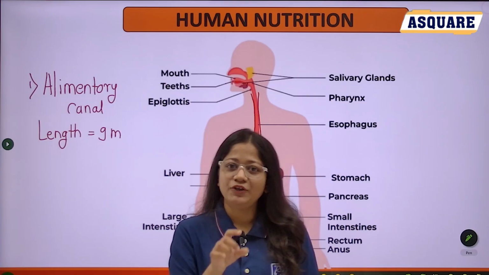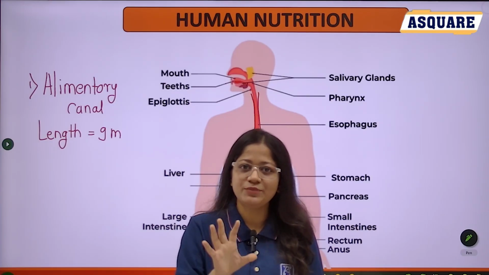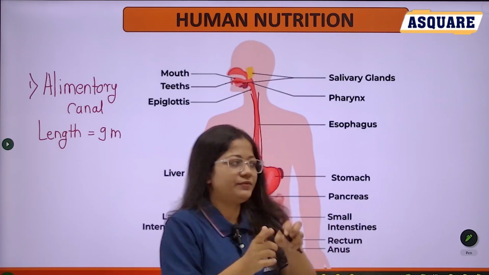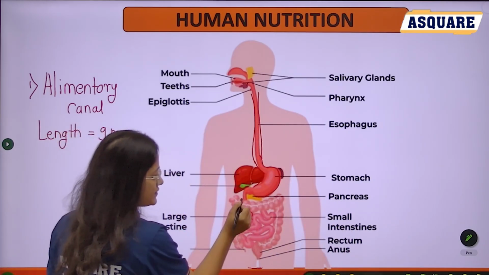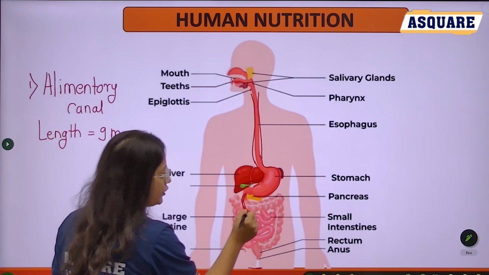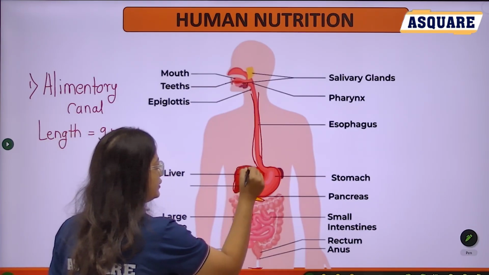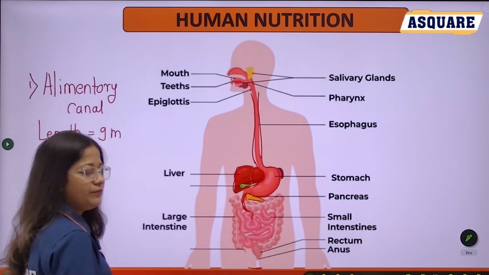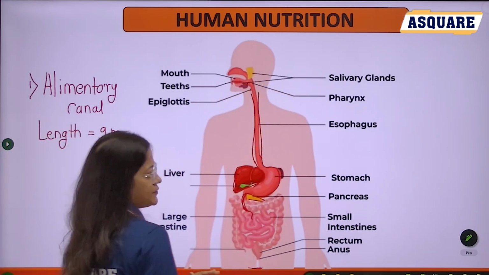The duodenum is a part of the small intestine. In short, the liver and pancreas are present in the gap between your stomach and small intestine, and this is the duodenum. Here the pancreas and here your liver. Okay, these are two glands, and here in the buccal cavity the salivary glands are present.